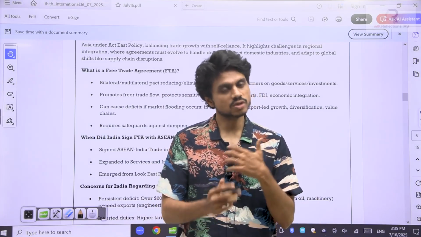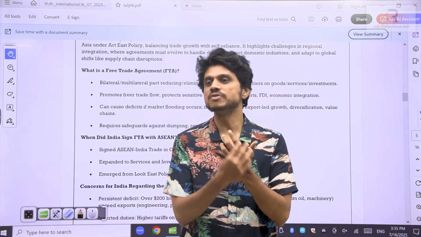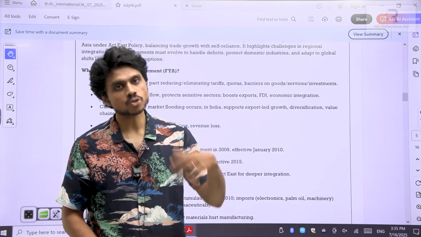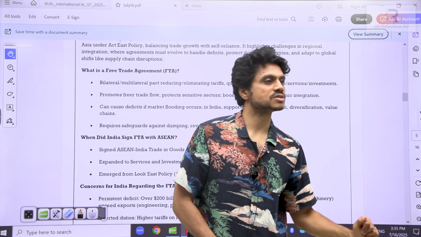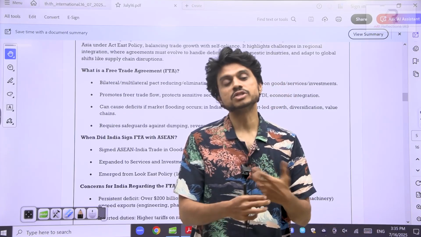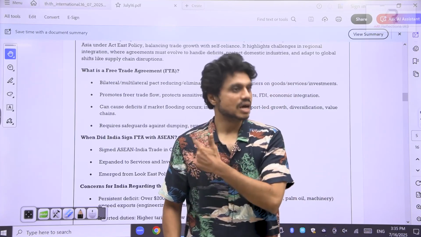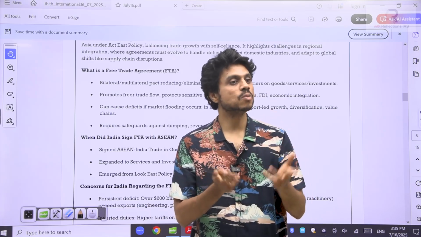So that countries exchange goods and services, trade between those countries increases, and both countries prosper. Both countries will sit and discuss these goods and reduce the taxes. So it should be a win-win situation. We have done it the same way with ASEAN. ASEAN is a group, not a country. It is a collective group of 10 countries.